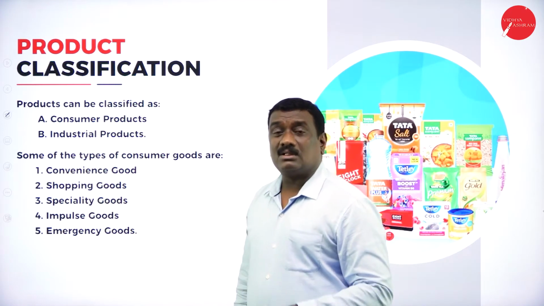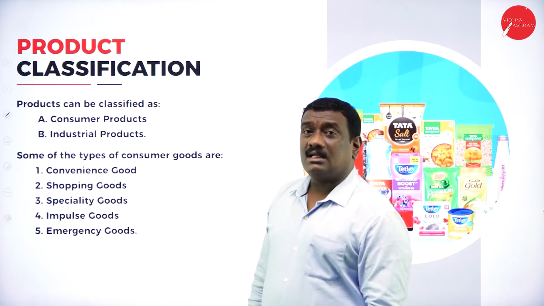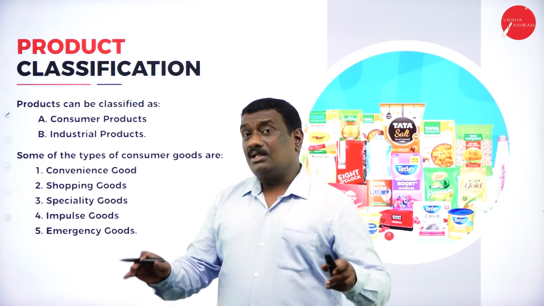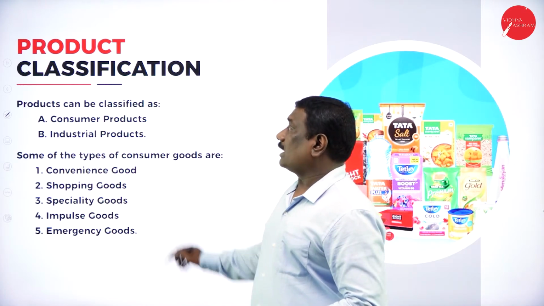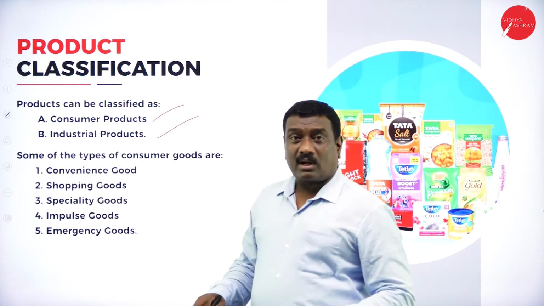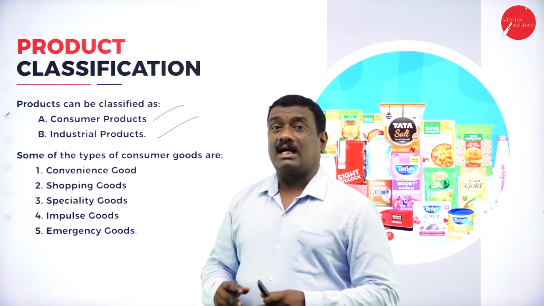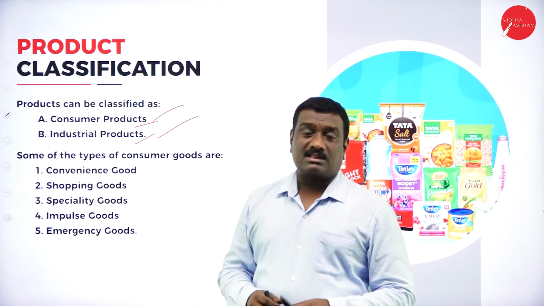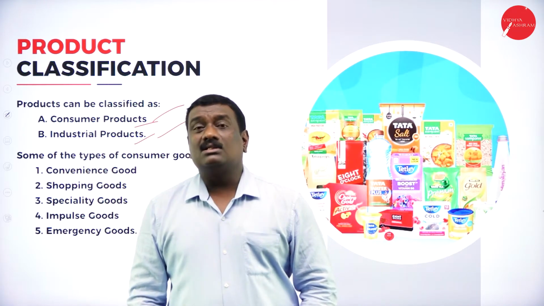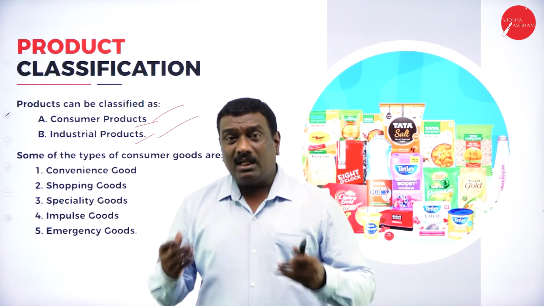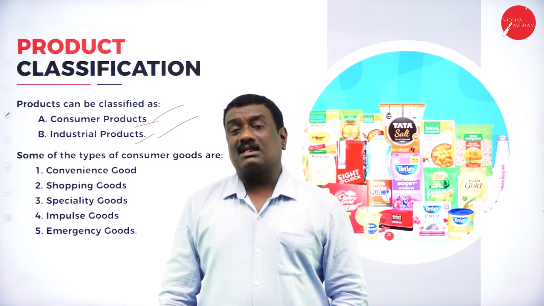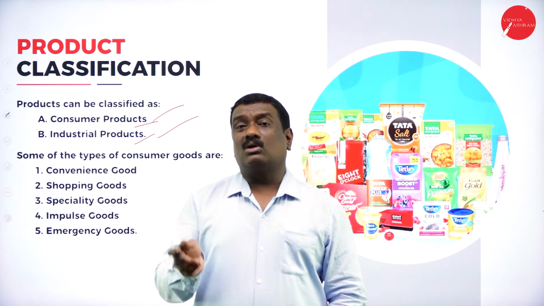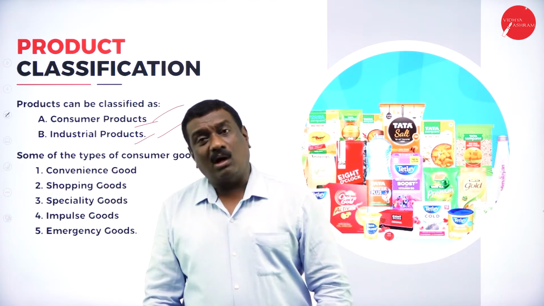Now students, coming to the classification of products. Products have been classified in different ways, right? First, products have been classified into two different types: consumer products and industrial products. Consumer products are those we utilize in our day-to-day life, such as soaps, detergents, pens, books, clothes, watches, shoes.